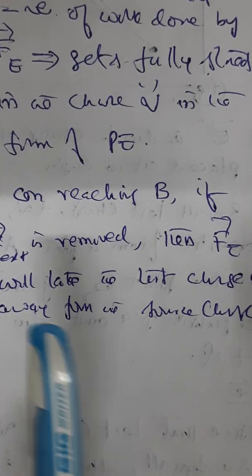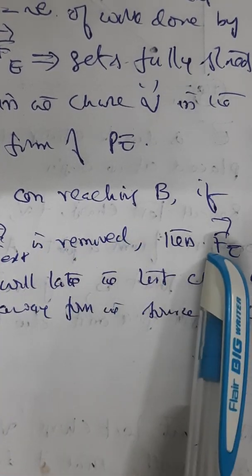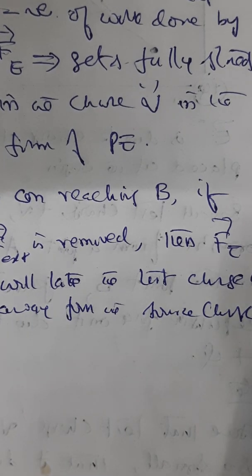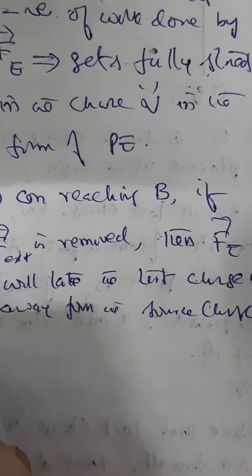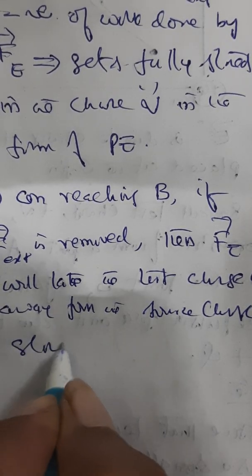See the sentence. On reaching B, if the external force is removed, then the electric force will take the test charge away from the source charge. So where has this work done gone? I told you that it is stored.